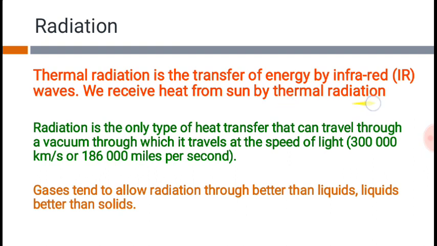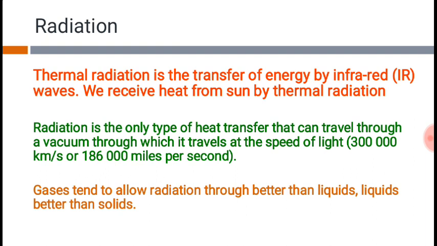This thermal radiation is a type of heat transfer that can even travel through a vacuum, and it travels at the speed of light, that is, 3 into 10 to the power of 8 meters per second, or 3 into 10 to the power of 5 kilometers per second.